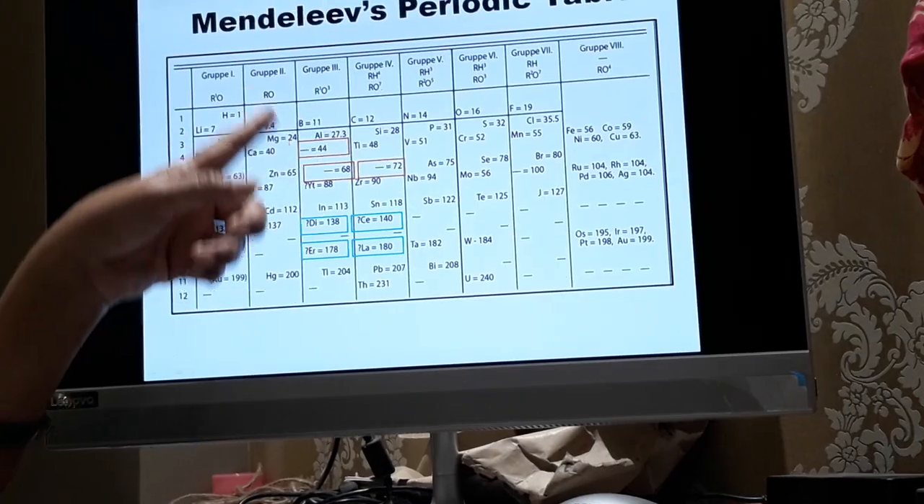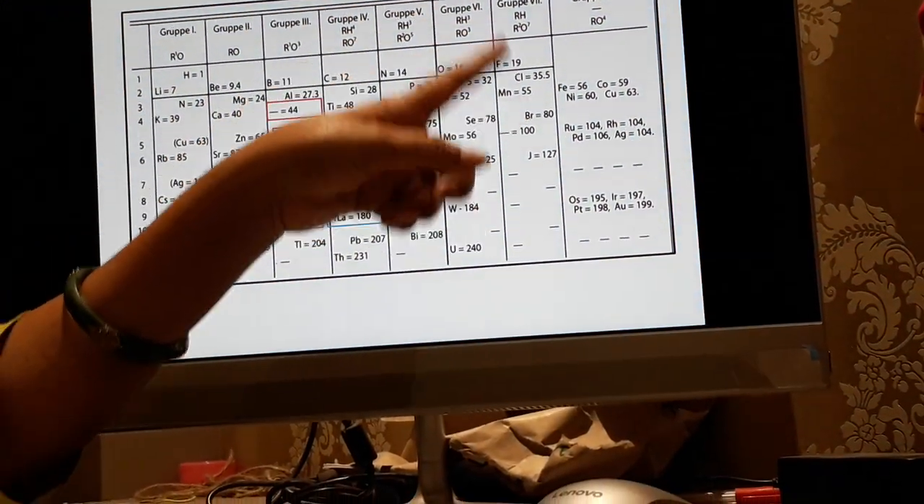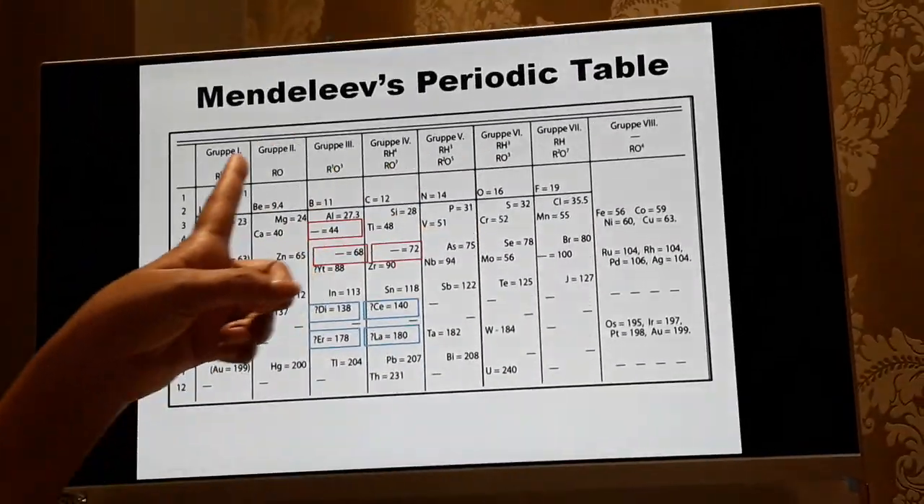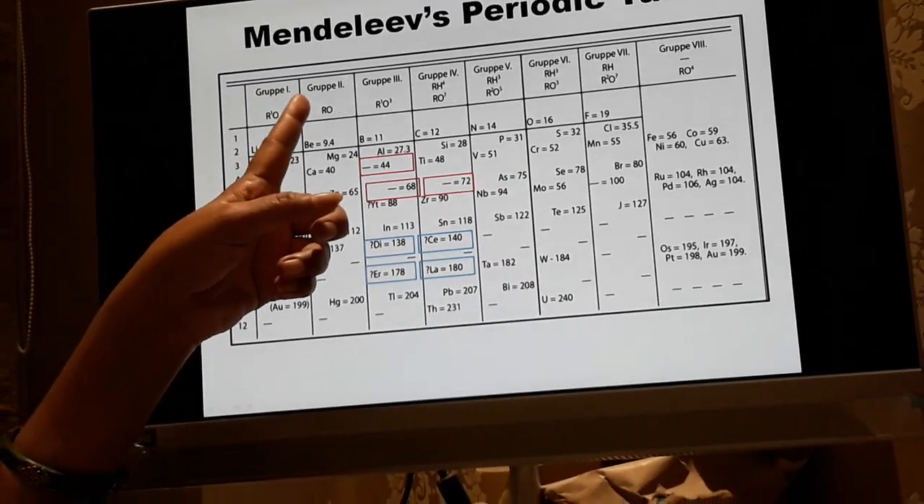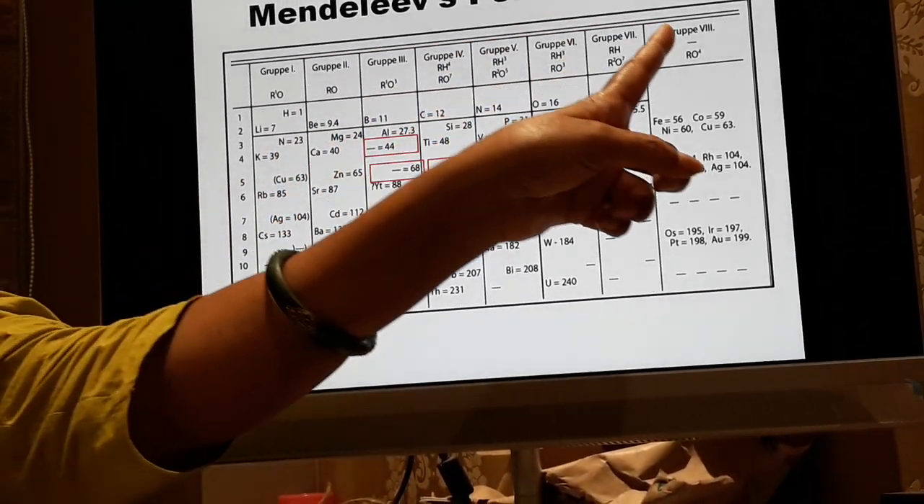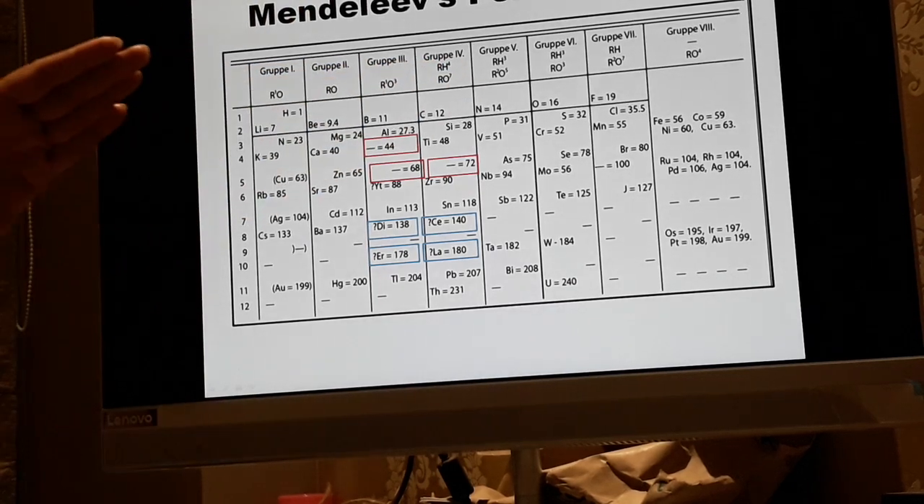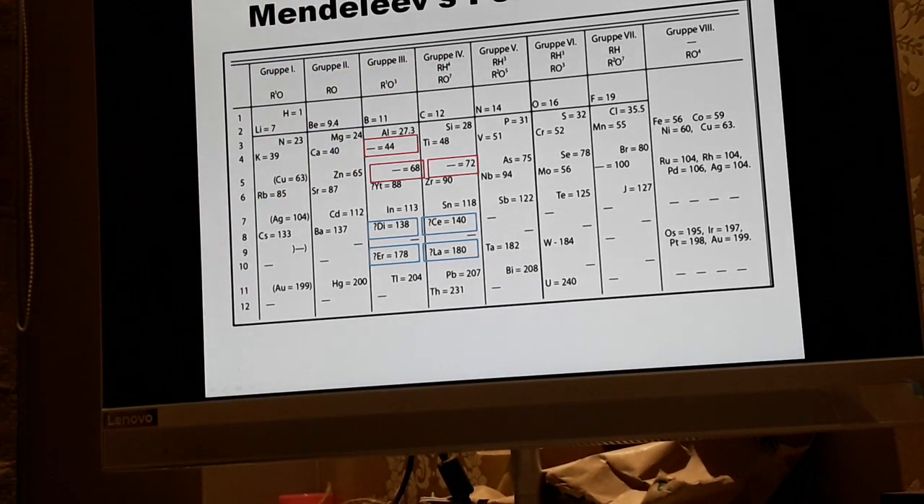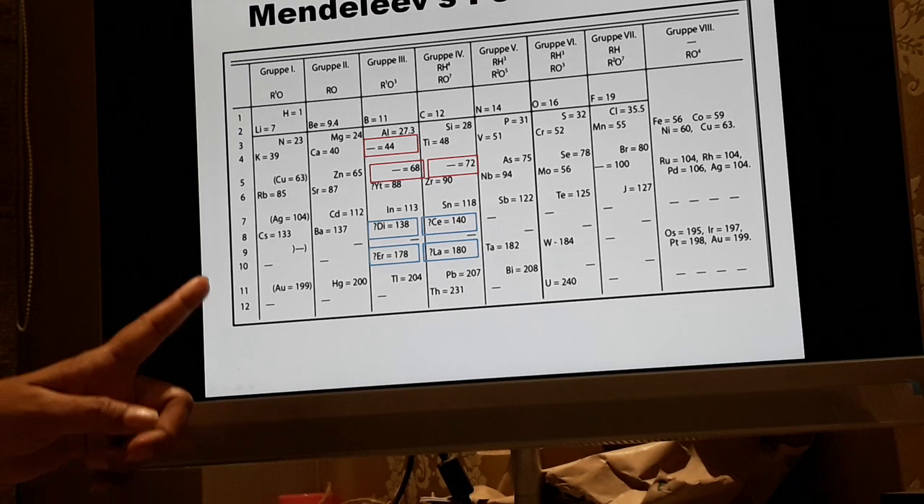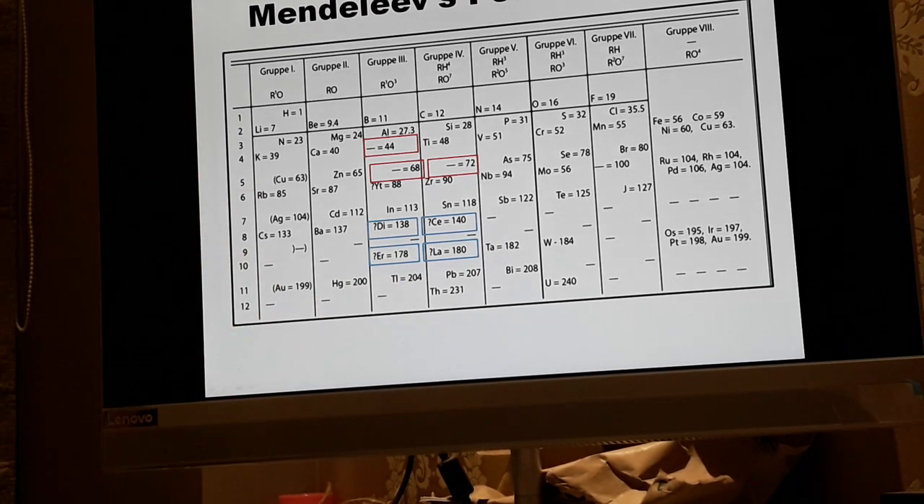There are 8 vertical columns. Those are called groups. So we have group 1, group 2, etc., and it ends at group 8. The horizontal rows are called periods. And in the table, there are 12 periods.